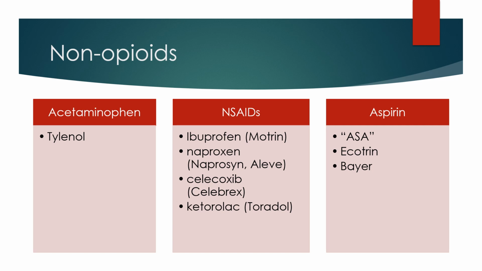Acetaminophen is a drug all on its own. It doesn't have its own drug class with other medications in it. It's just Tylenol by itself. Then we have NSAIDs, or non-steroidal anti-inflammatory drugs. This class of drugs has many medications in it, and some of them are very common, like ibuprofen, naproxen, celecoxib, and ketorolac. Aspirin is also considered an NSAID, but it has some other properties that make it a multi-class medication.